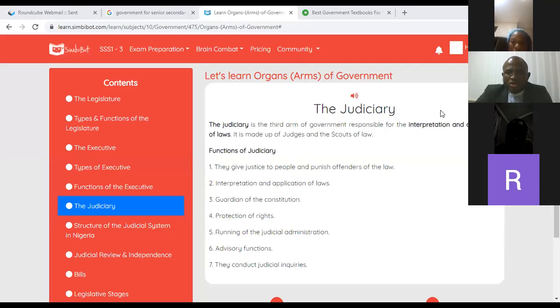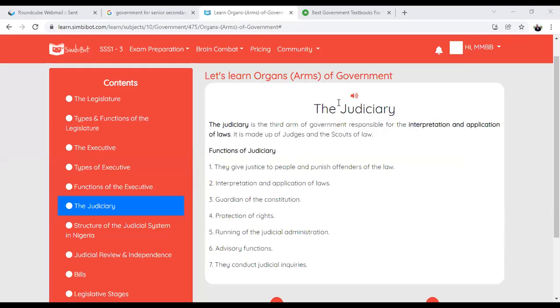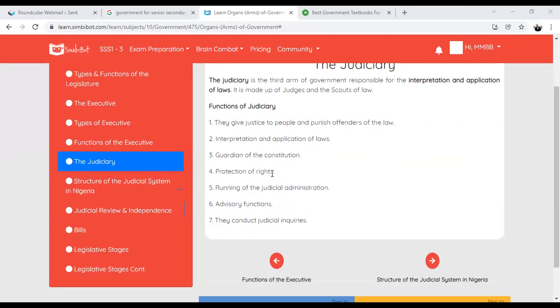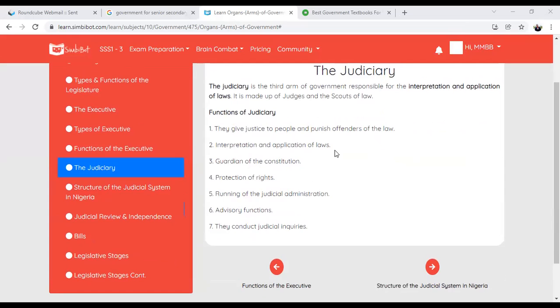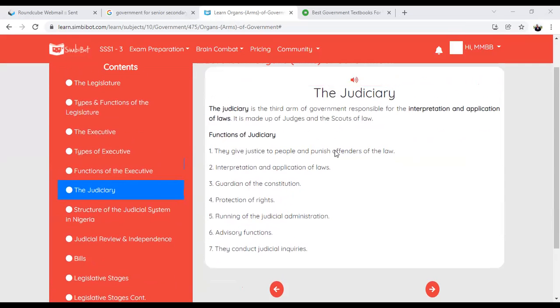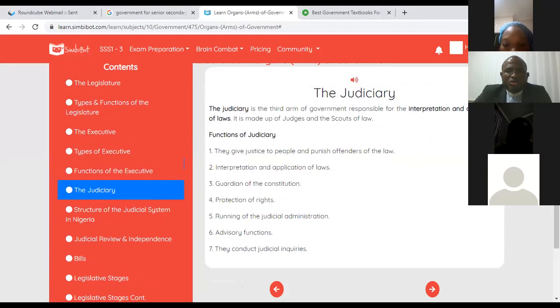So we're talking about the judiciary now. The judiciary is the third arm of government, and it is responsible for the interpretation and application of the law. Just like I said for all the arms of government, you will be able to see their functions from their definition.